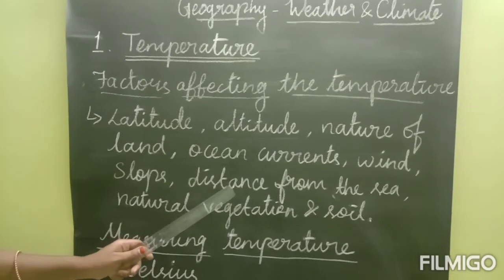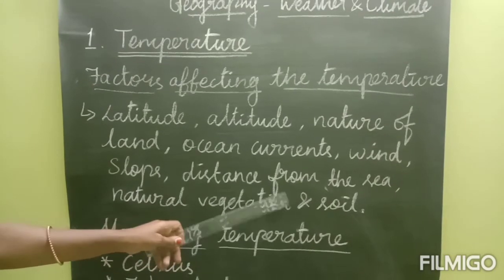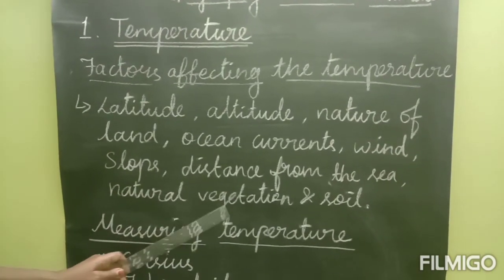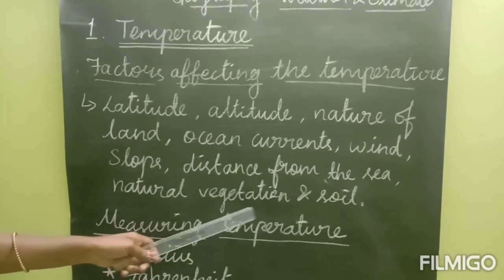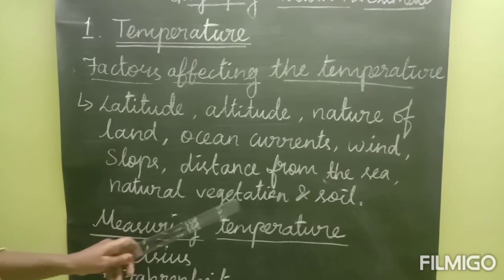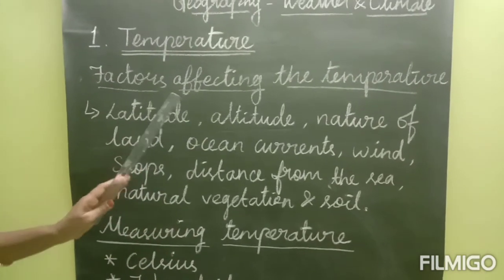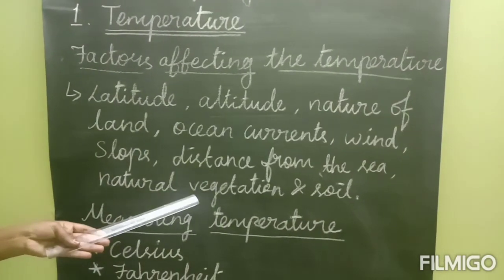And next, distance from the sea. And next one is natural vegetation, the different kinds of forests, and soil. All of these affect the temperature. What are the factors affecting the temperature? If they ask, you should give all of these as the answer.